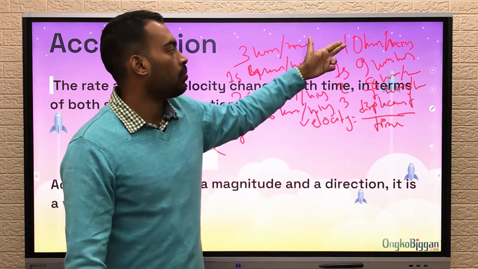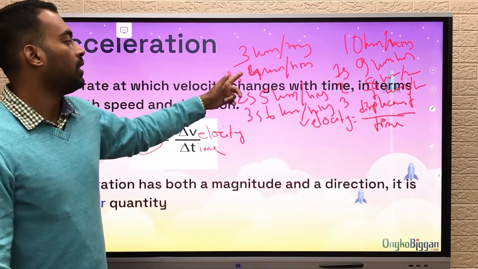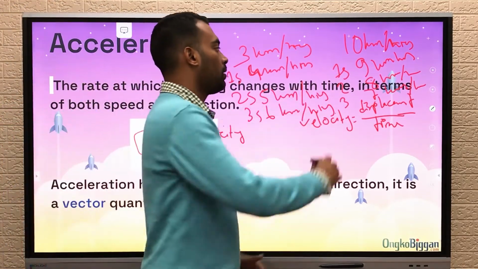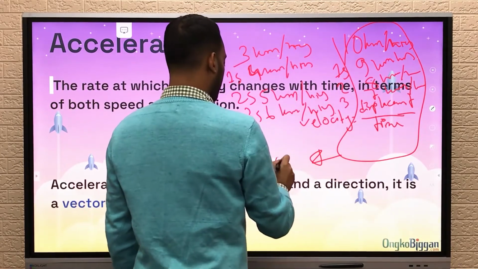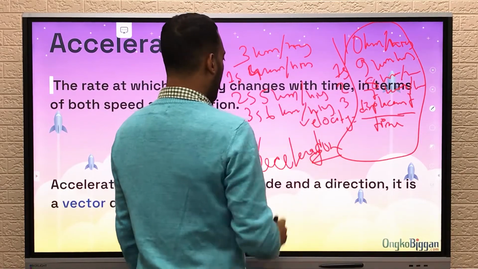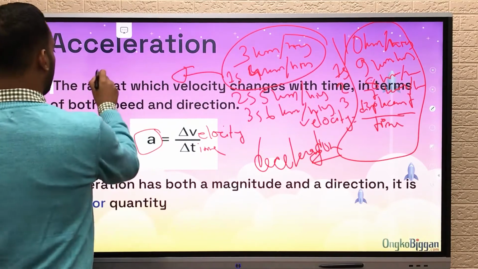Why? Because from 10 to 9 to 8 is in the opposite direction, and 3, 4, 5, 6 is in the positive direction. This negative acceleration has a name, we call it deceleration. And this positive increment is called acceleration.